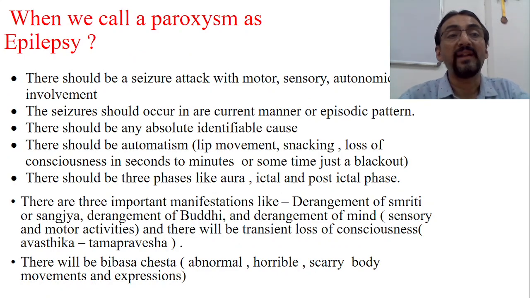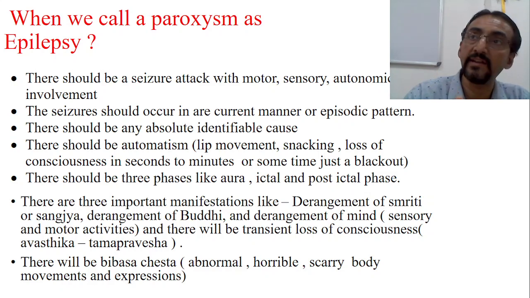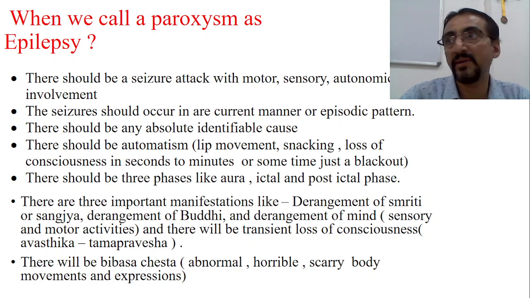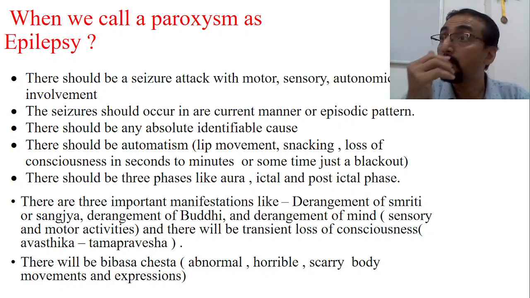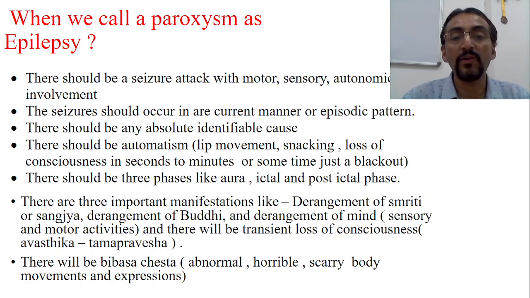When we call a paroxysm epilepsy, paroxysm means a sudden spontaneous event. So if Apasmara, which is explained in our science, fulfills this particular criteria, then we can compare Apasmara with epilepsy. What are those criteria? To say any attack or any paroxysm is epilepsy, the following factors should be there.